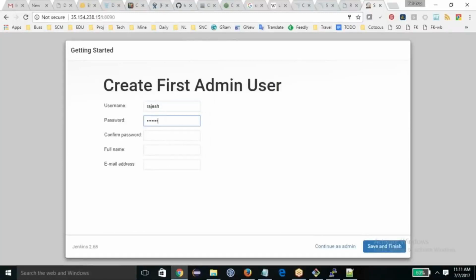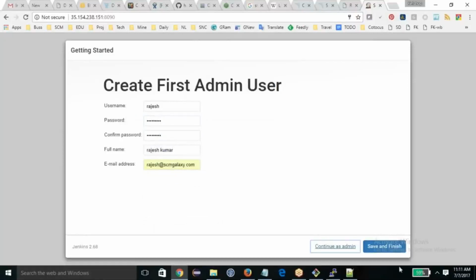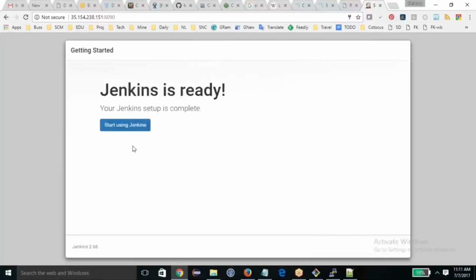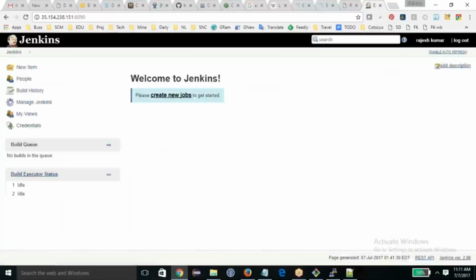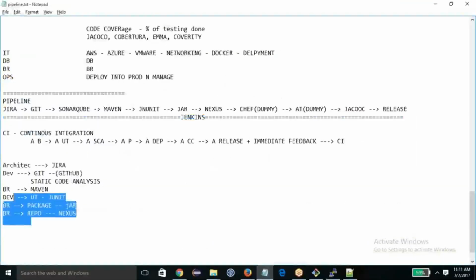Password is Rajesh123. Confirm password Rajesh123. Full name Rajesh Kumar. Email address rajesh@scmgalaxy. And save and finish. Now my Jenkins is also ready. So now we got everything done. All the ingredients which are required to get started are done.